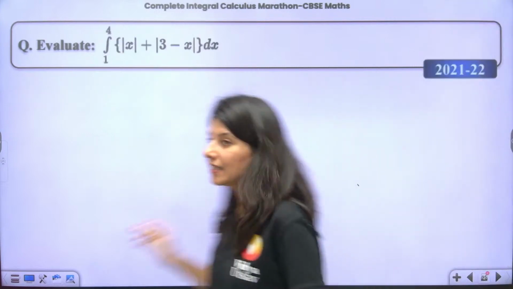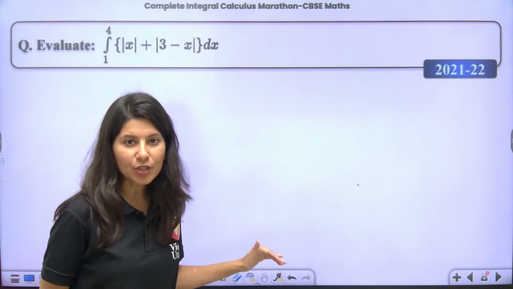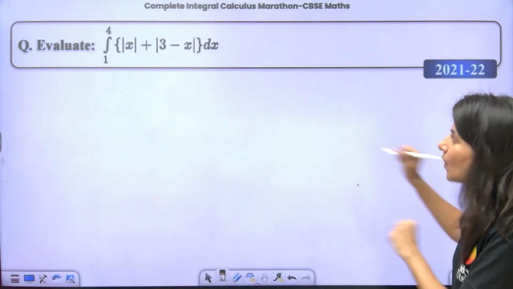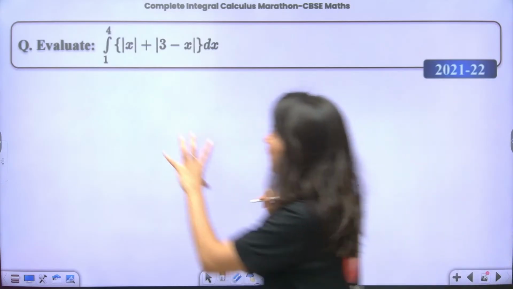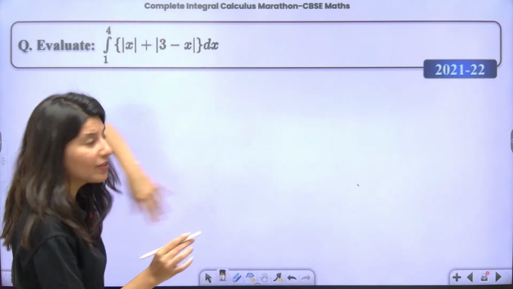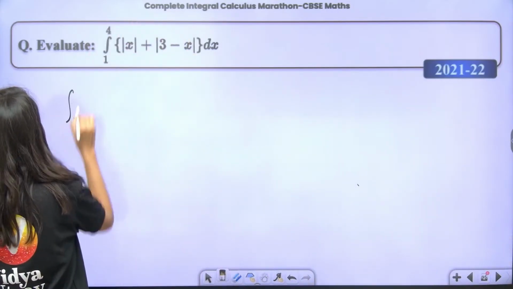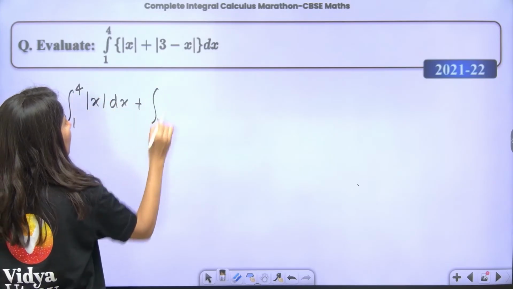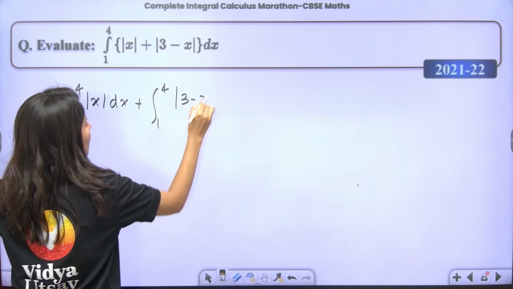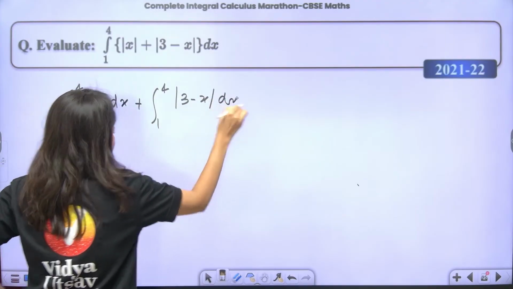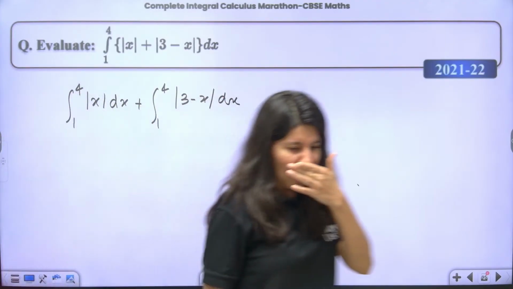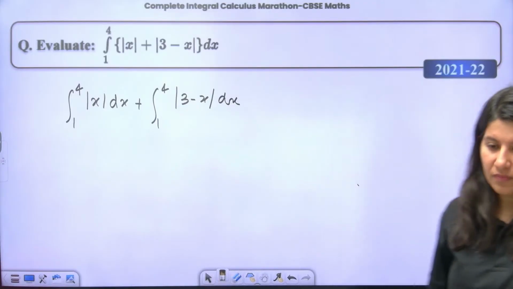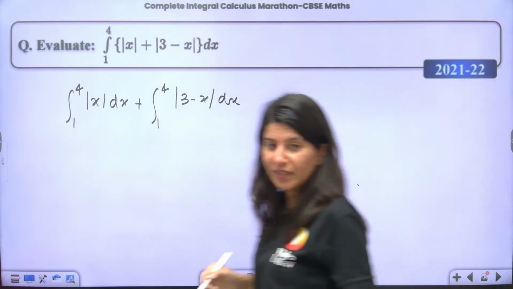By the way, this question I'm going to do partially, and partially I'm going to give you as homework. I'm going to tell you how exactly you have to do it. So let us treat this as 2 different integrals: integral 1 to 4 of mod x dx plus integral 1 to 4 of mod of 3 minus x dx.